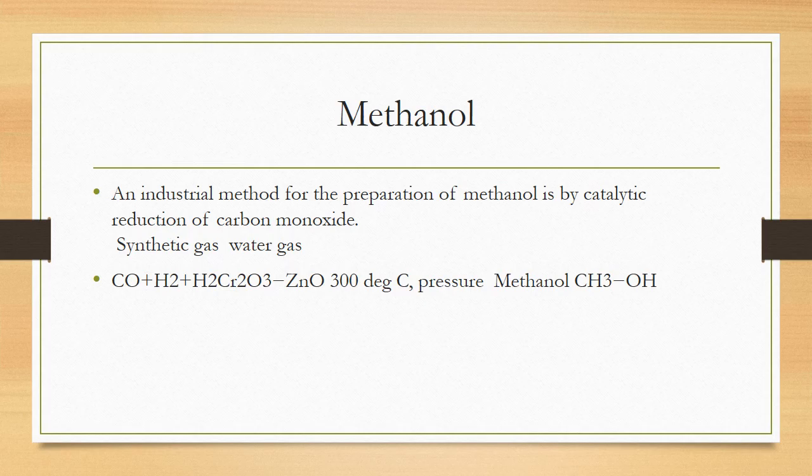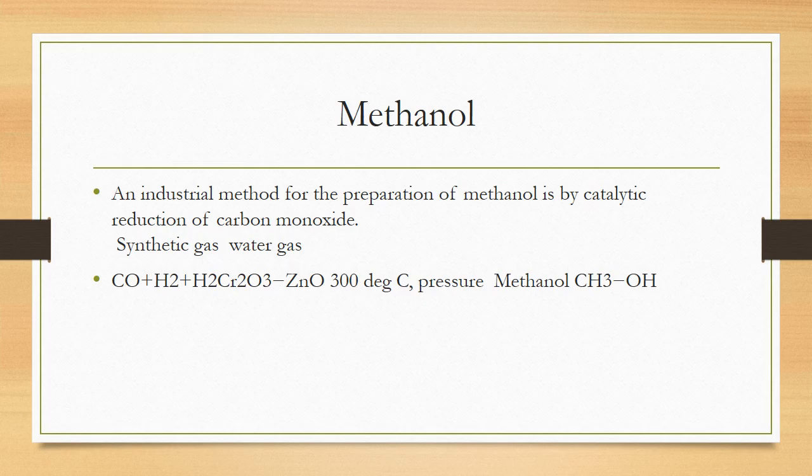Second is methanol. Industrial preparation of methanol: in the past it was extracted from wood, so it is also called wood spirit. But nowadays methanol is prepared by the catalytic reduction of carbon monoxide. Carbon monoxide, in the presence of chromium oxide and zinc oxide used as a catalyst, and with pressure applied in the reaction chamber, produces vapors of methanol, which are condensed and converted into methanol.